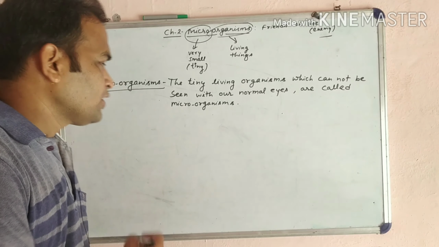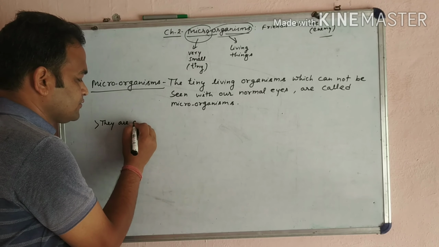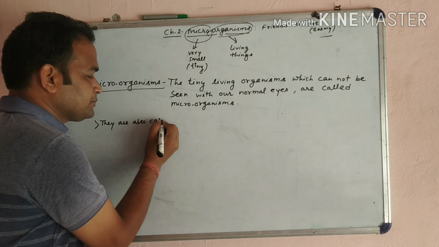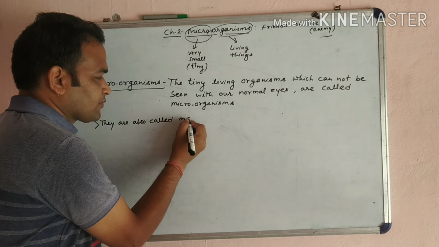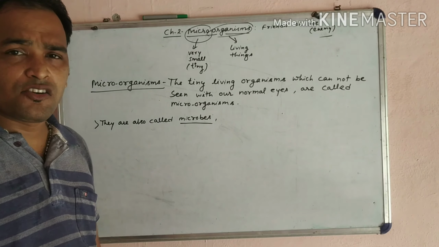Microorganisms are also called microbes. Why are they called microbes?